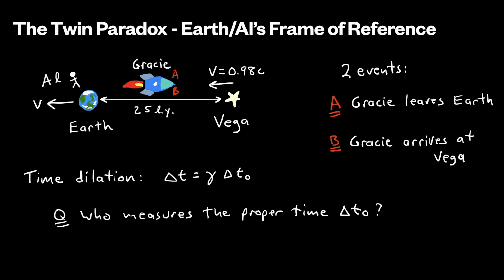Let's say that again. The events must occur at the same location in space for the observer to measure the proper time between them. Thus, Gracie is the one that measures the proper time. So Gracie will measure delta T naught, and Al will measure delta T.